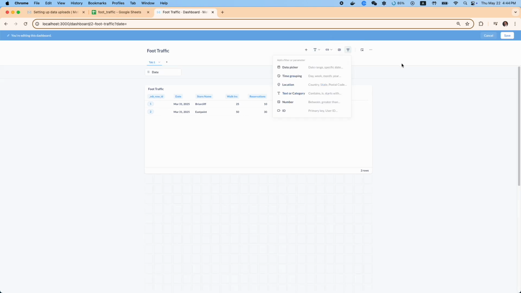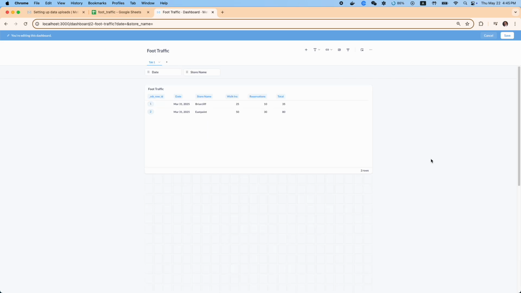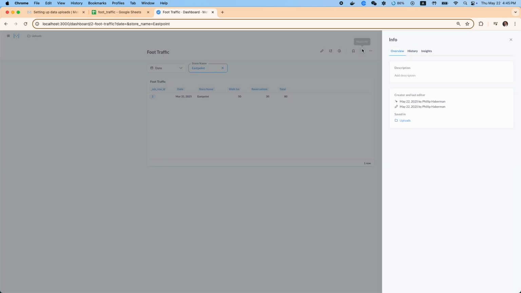And let's add a store name filter as well. Store name is a categorical variable, so we'll connect it to the store name column, change our label to store name. It's a category. We can make it a drop-down list, a search box, some different types. I like the drop-down list personally. You can choose the one you're most comfortable with. Click Done there and Save. So we can choose all or just one or a few of them. Let's choose East Point, and there we go.